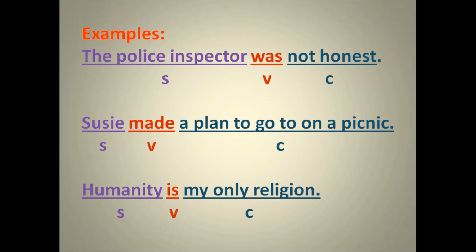Next, humanity is my only religion. Humanity is the subject, as we know earlier. Is my only religion is the predicate, and the predicate is further divided into two parts. Is is the verb, and my only religion is the complement.